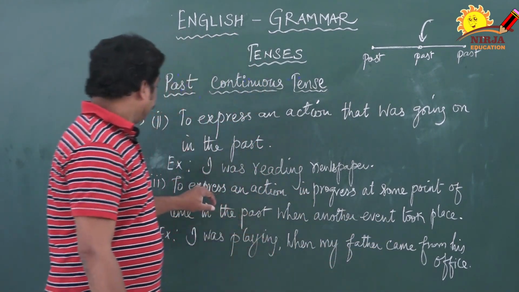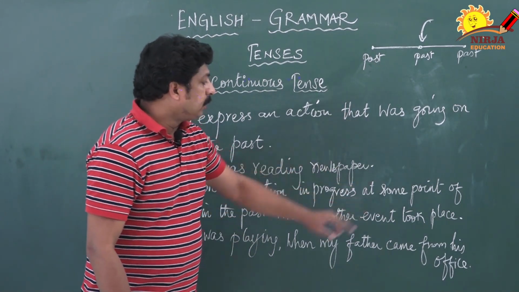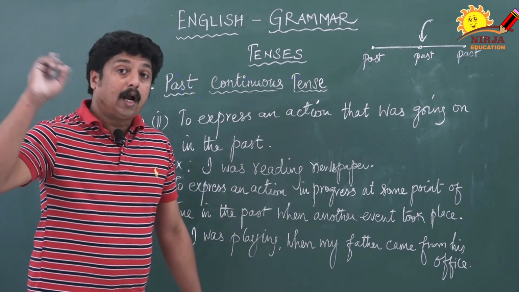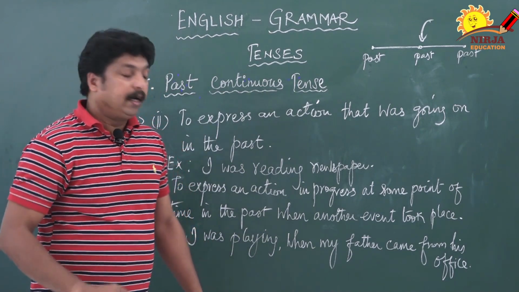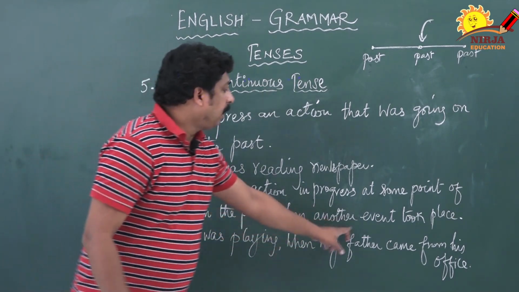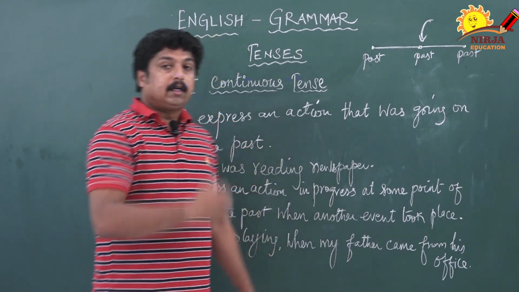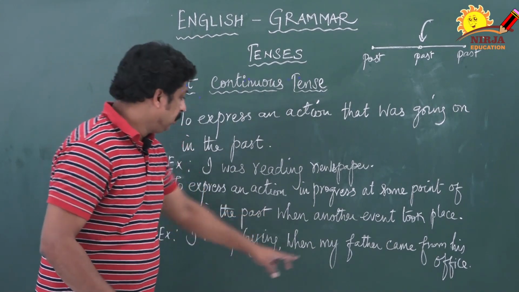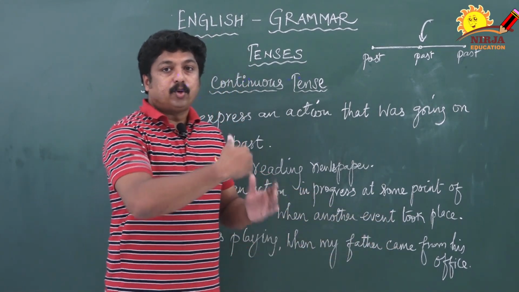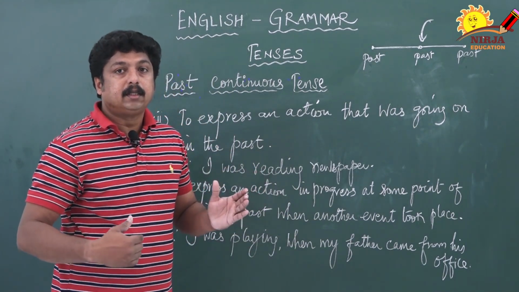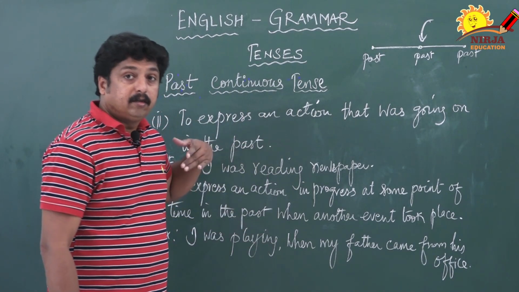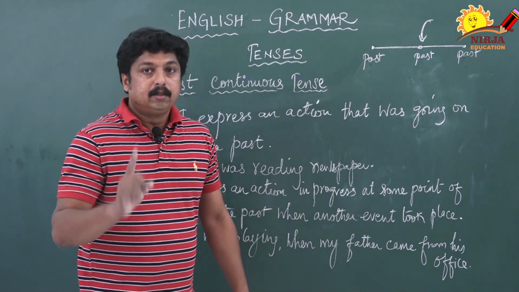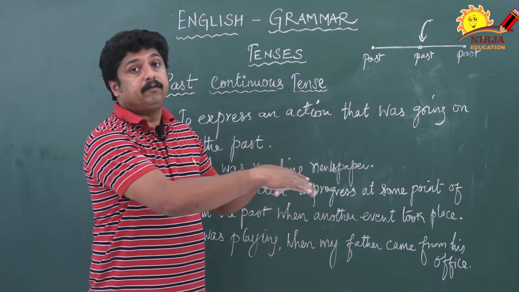Look once again: to express an action in progress at some point of time in the past. So the action started at some point of time, but when another event took place, at that time one more event took place. What event is that? His father came from his office. So his father came from his office is the new action. The old action which was going on at a certain time is I was playing. Is it clear? So I was playing is a continuous action which happened in the past.